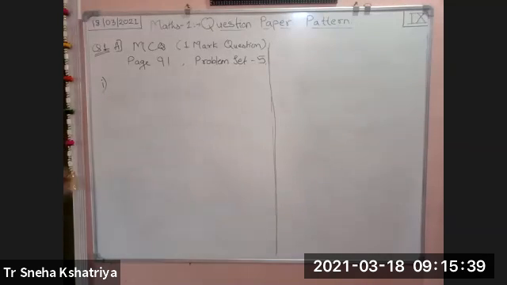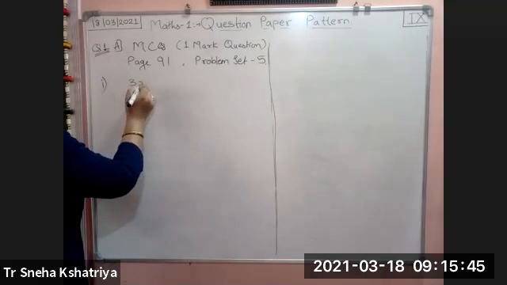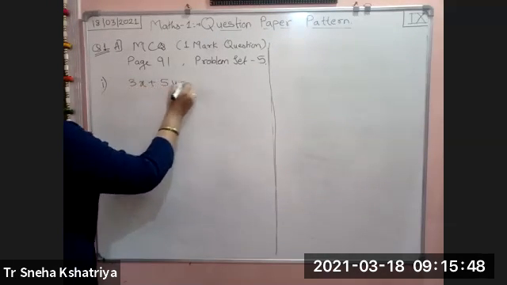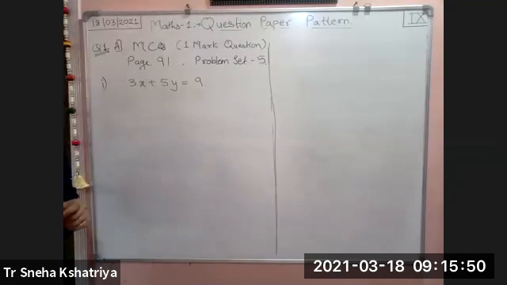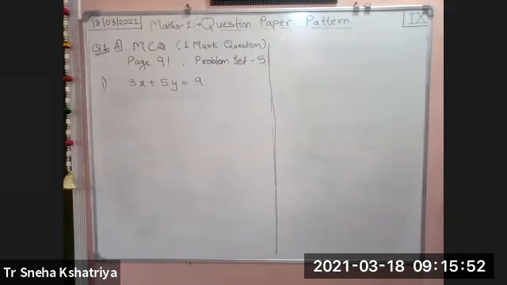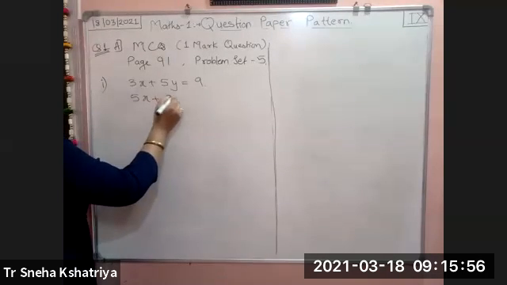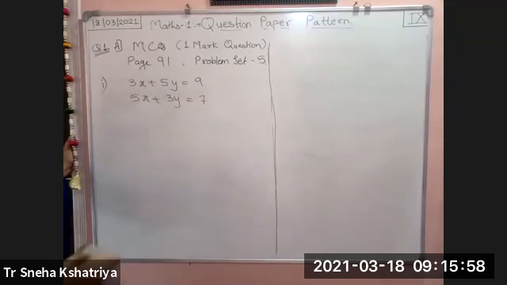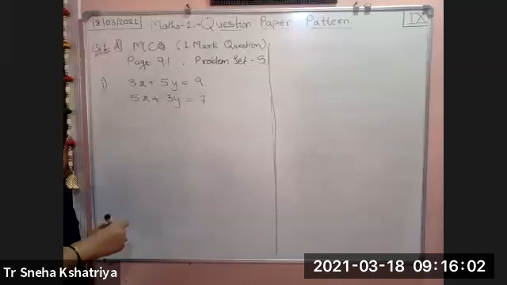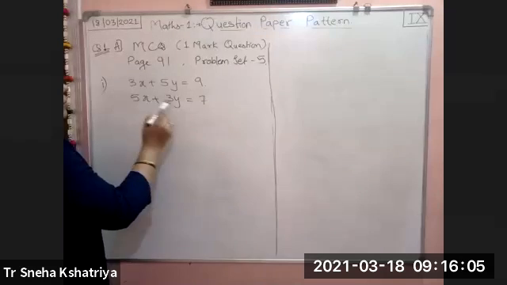First, page 91, problem set 5. If 3x plus 5y is equal to 9, and 5x plus 3y is equal to 7, then what is the value of x plus y?